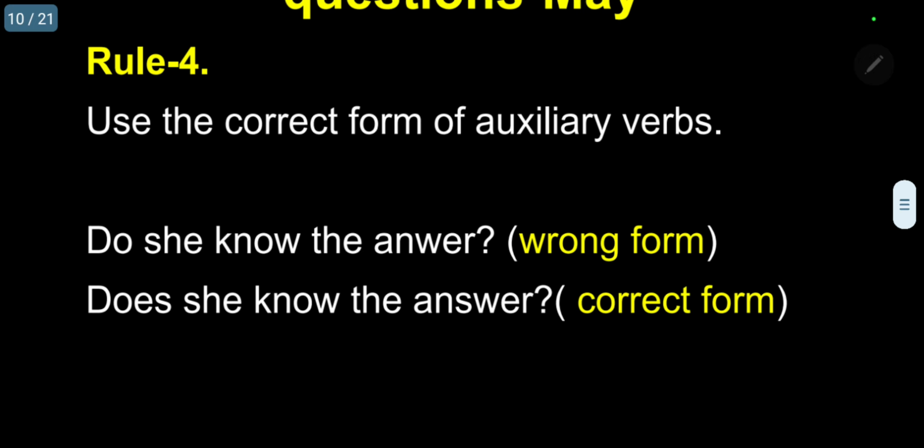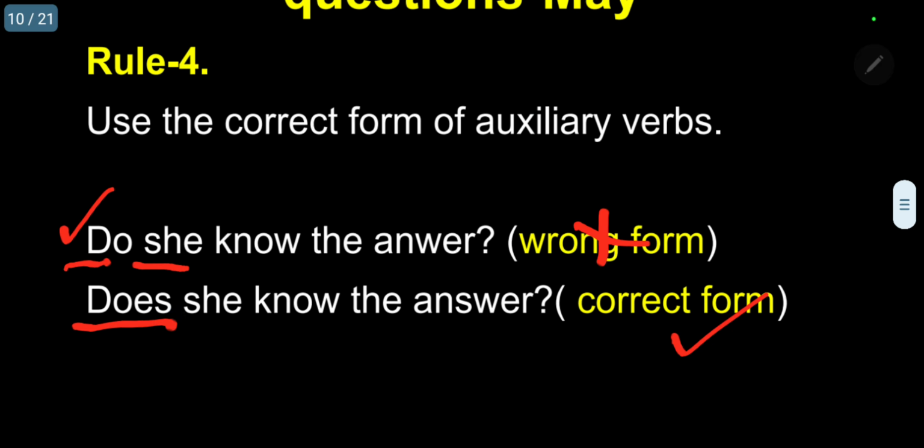Rule 4. Use the correct form of the auxiliary verb. This is very important. Suppose I am raising a question: "Do she know the answer?" Is it correct? Or "Does she know the answer?" So the first one is the wrong form, the second one the correct form. The reason is she is third person singular, so we have to use the third person singular verb does.